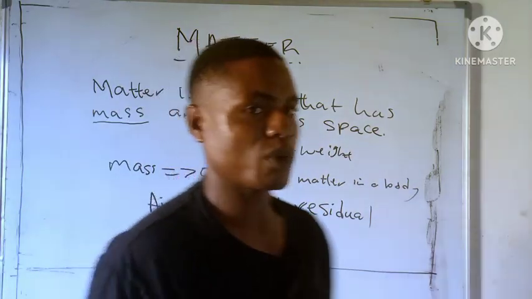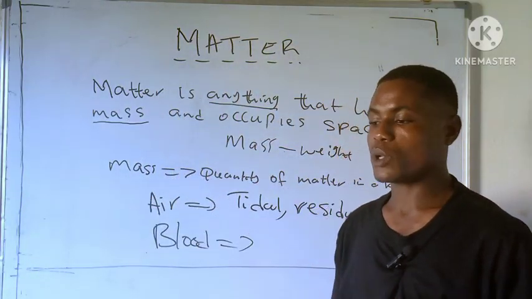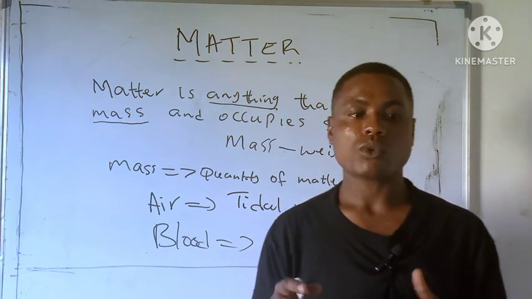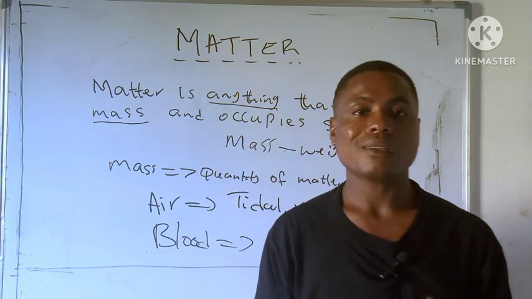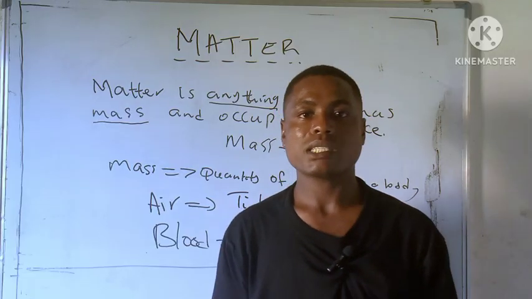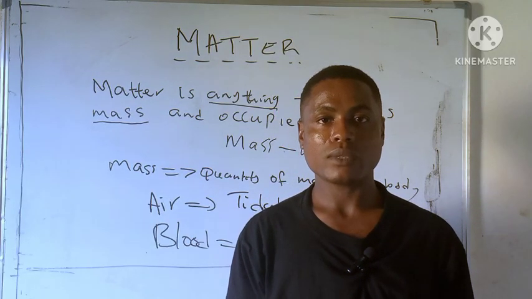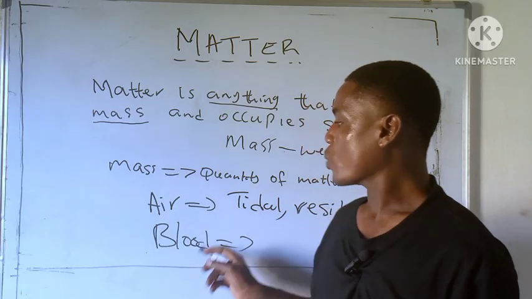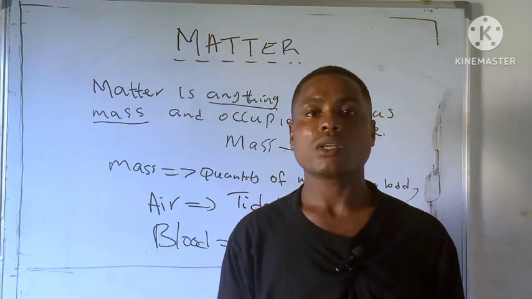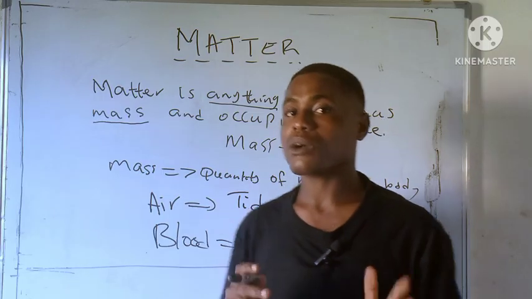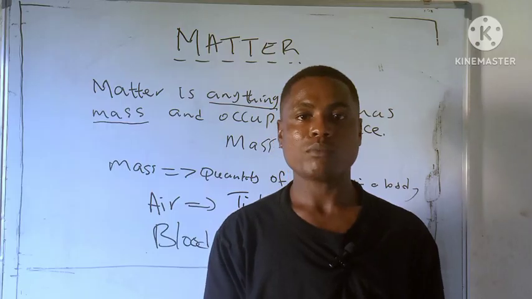Is blood also an example of matter? Yes, blood is also an example of matter, because if you add some quantity of blood in a bowl or a bucket, you will easily see that the bucket will become massive because it has contained some quantity of blood in it. Are you getting it? Also, it occupies a particular space in that bucket. So finally we can conclude that air and blood are also examples of matter.